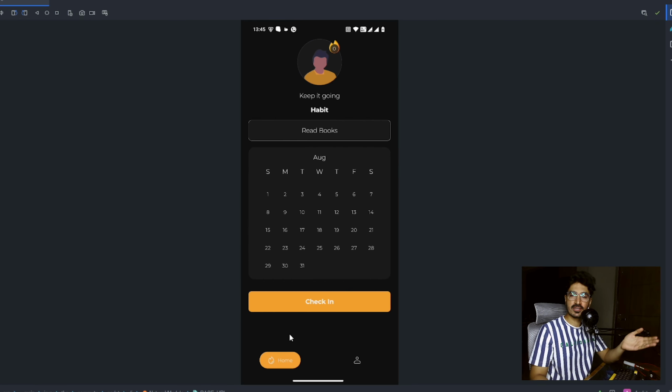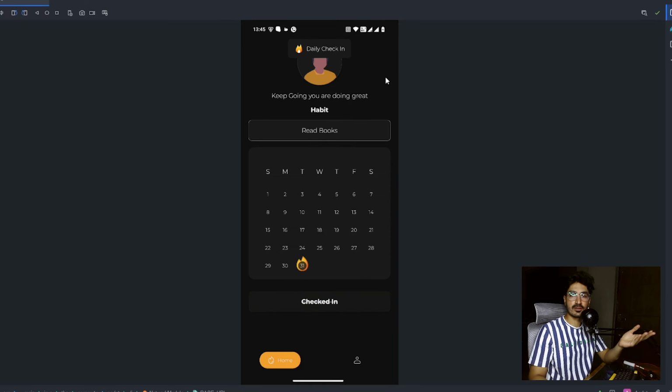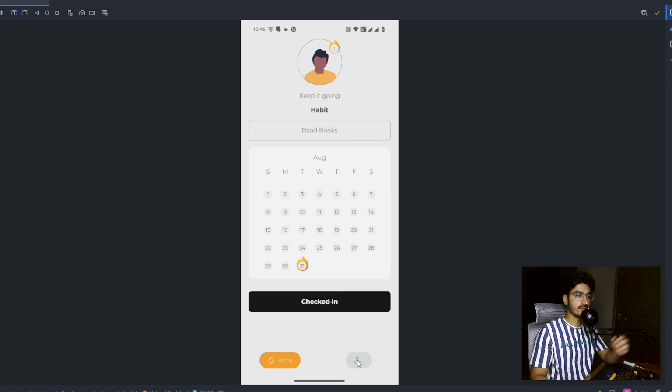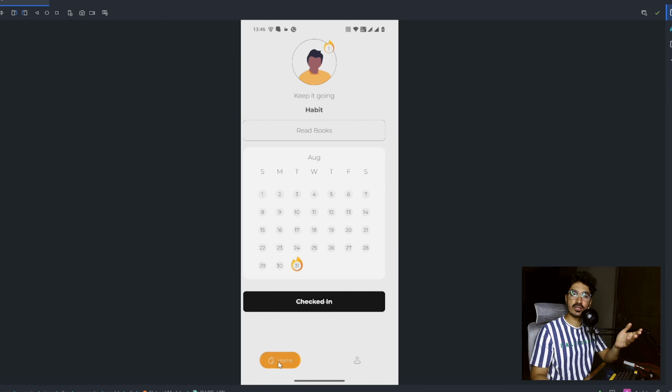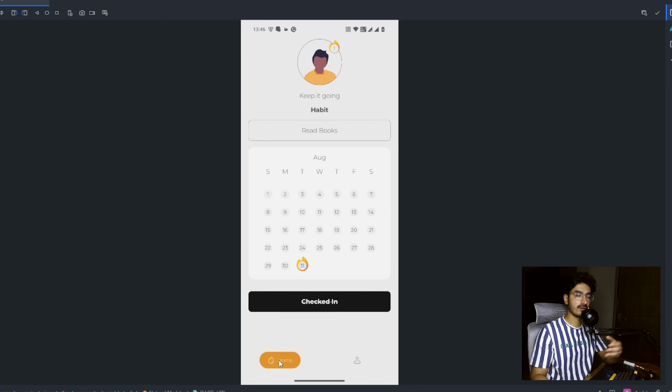So this is the basic app and it is on the production right now. So it is working pretty much. You can just check in like this. It pops in, a very good check-in idea, and you can just daily go and check your habits, and that's what is working right now. Let me showcase you. Yeah, this is the light mode. Seems pretty minimalistic. That is what I'm doing right now. Of course, there's a lot more to do in the app right now, and there will be a lot more coming. This will be something that will add a lot more value in the upcoming future.